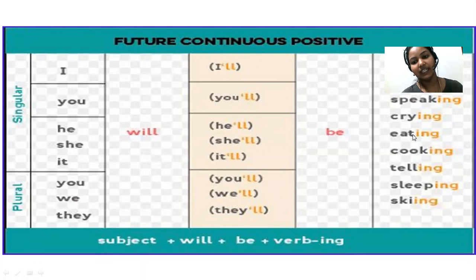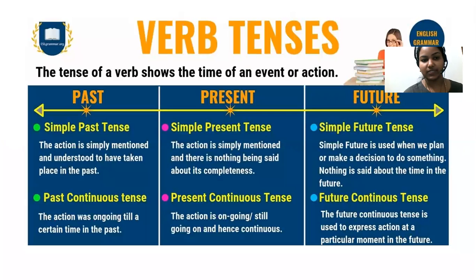I will be eating. You will be cooking. She will be eating. Here it is the contracted form. I'll be crying. I'll be eating. She'll be. All these are contracted forms. I'll be, you'll be, he'll be, she'll be, it'll be. So you have to pronounce it like this. So this is about future continuous tense.